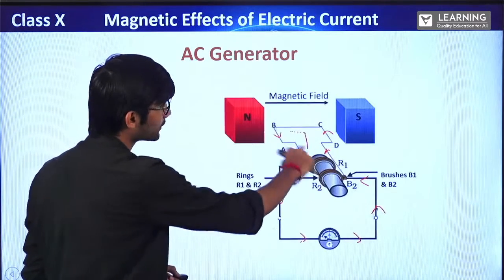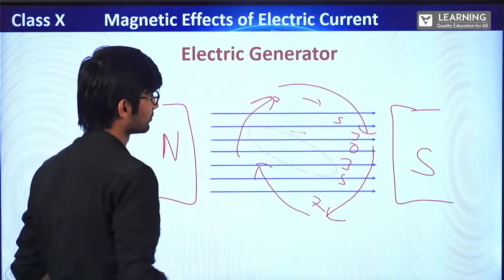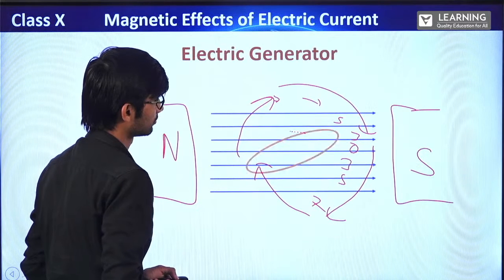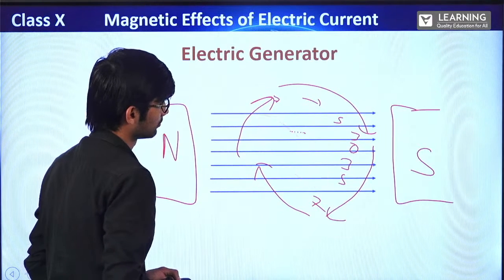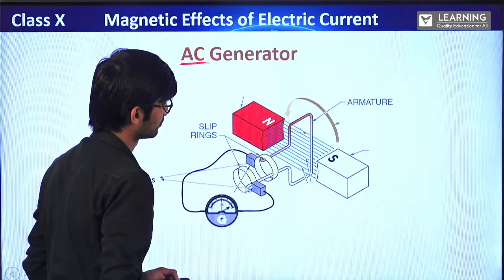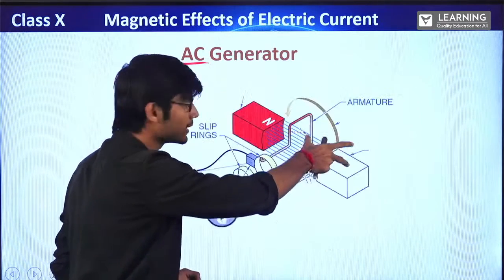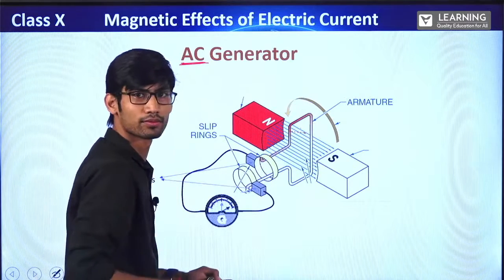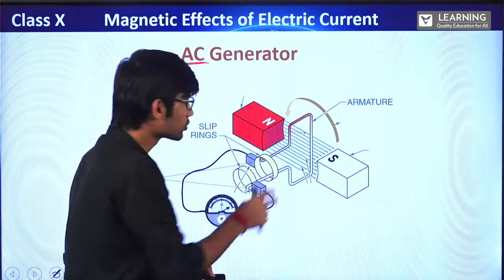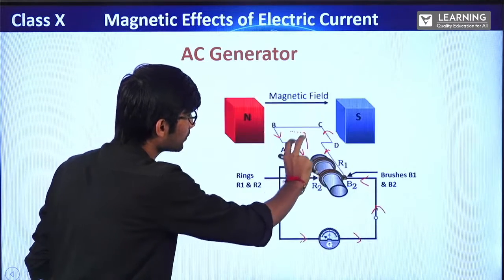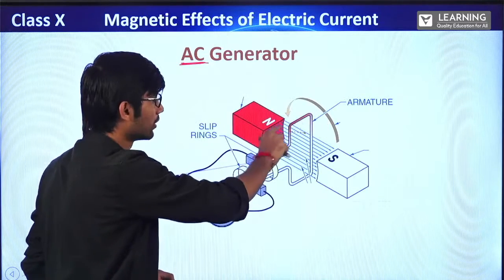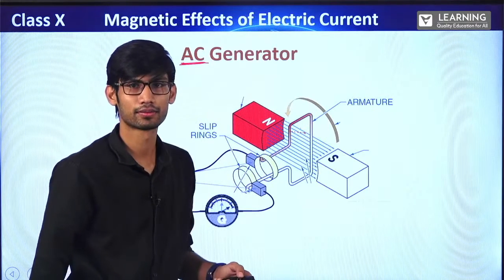All right. After rotating this, it will become like this. First of all, it is horizontal. After rotating it, it will become vertical, right? So in this process, from horizontal to vertical, magnetic field lines increased.